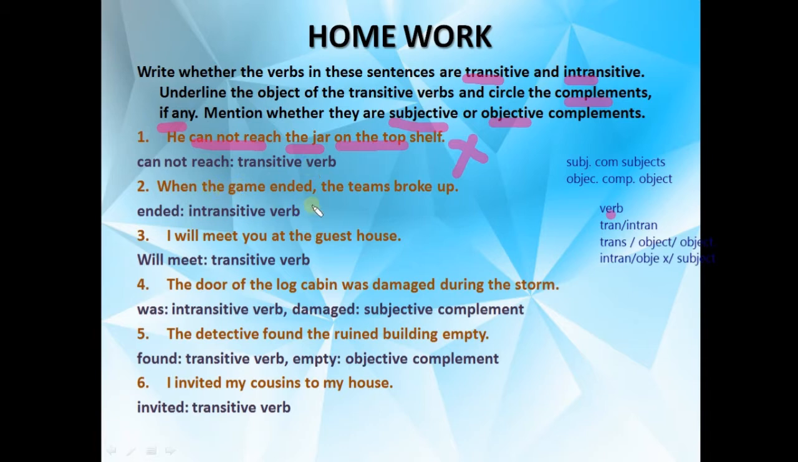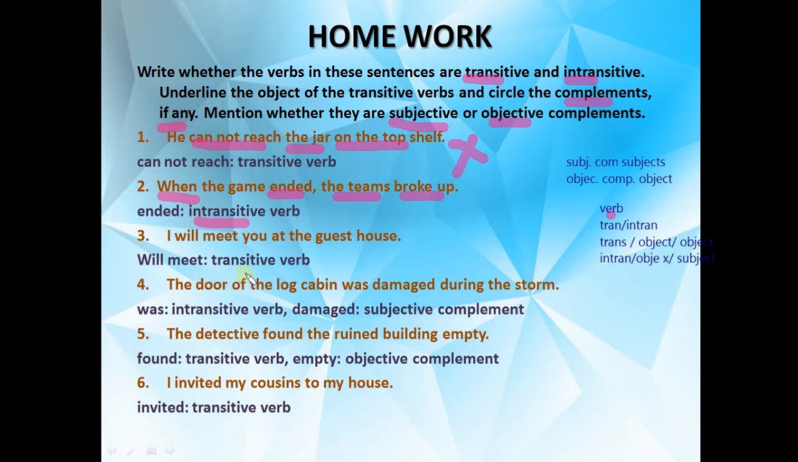When the game ended, the teams broke up. Now here also see, we have two clauses. We have done this. The first one is our main clause. The second one is our subordinate clause. And if we first of all identify the verb in this sentence, that is ended. When the game ended and even the teams broke up, we have got two verbs. But after that, are you getting anything? No. Definitely not. So that's why this is our intransitive verb. Fine. So I hope you have understood. In this, we have nothing for the complement.